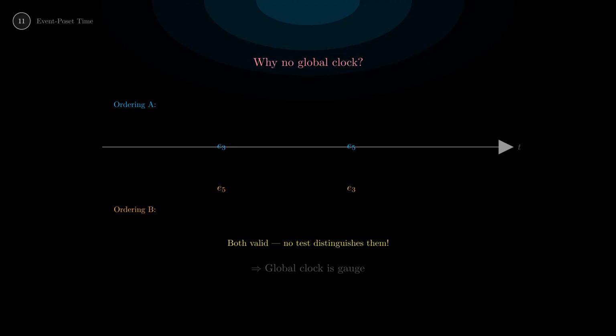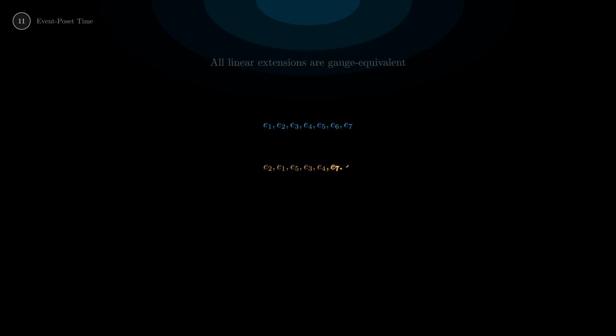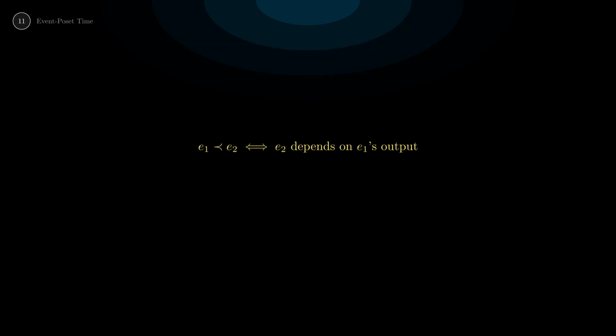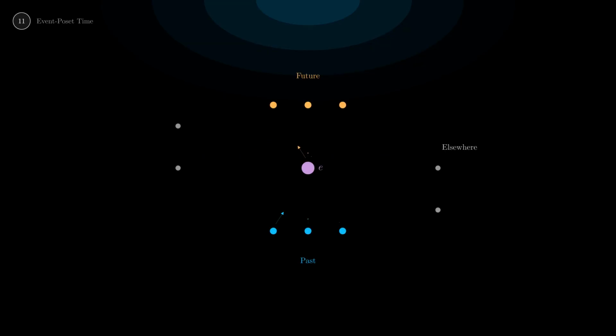A global clock would order all events linearly, but which ordering? Both are valid. No test can distinguish them. So a global clock is gauge, an untestable structure, forbidden by A0. What survives is only the partial order of causal dependency. Different linear extensions are all gauge equivalent. Only the causal structure is real.